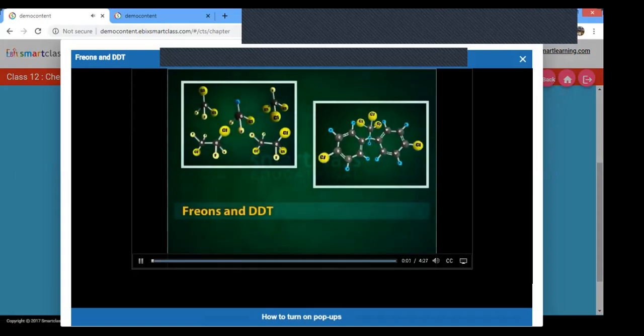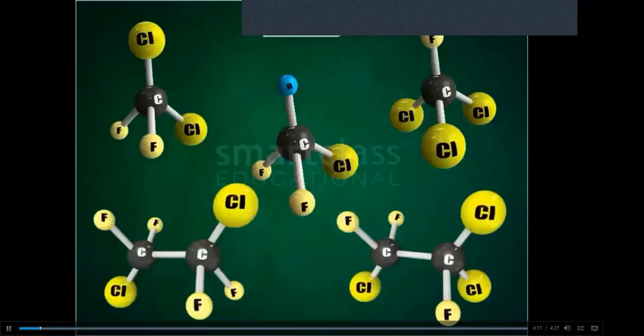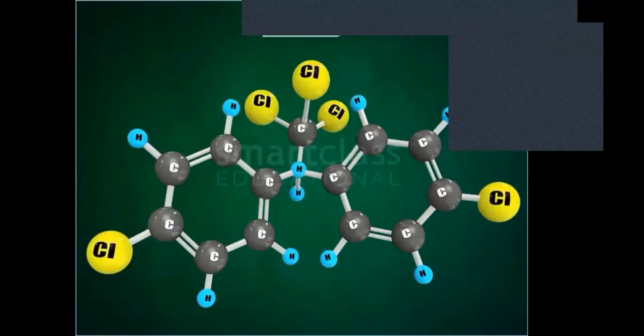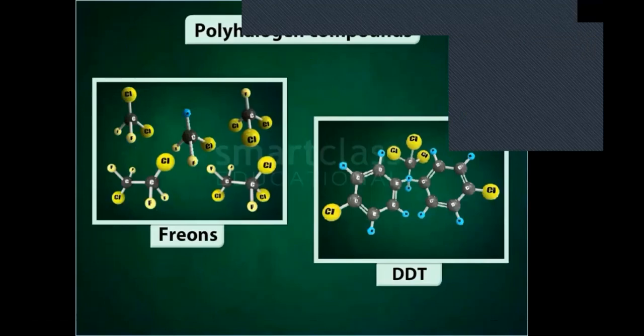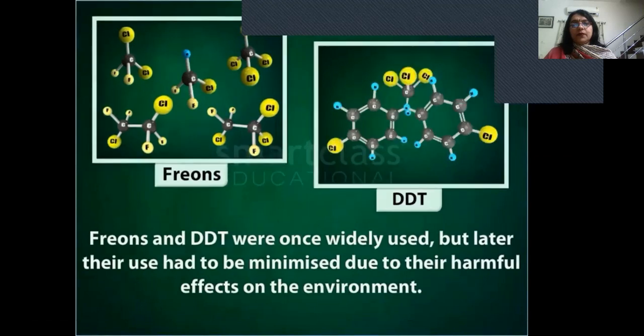Freons and DDT. In this module, you will learn about freons and DDT. Freons and DDT are two polyhalogen compounds which were once widely used, but later their use had to be minimized due to their harmful effects on the environment. Let's discuss the uses and harmful effects of these two compounds. Let's first look at freons.